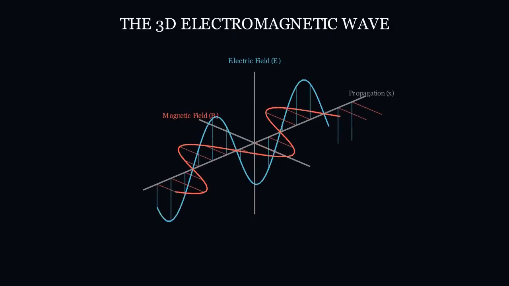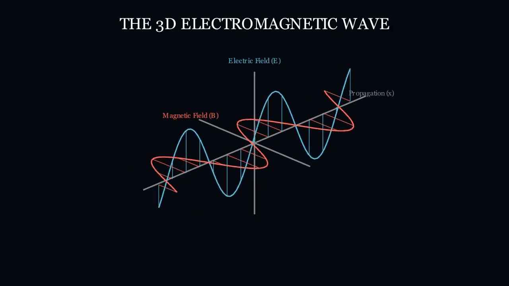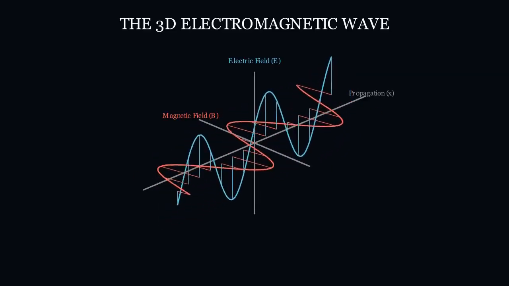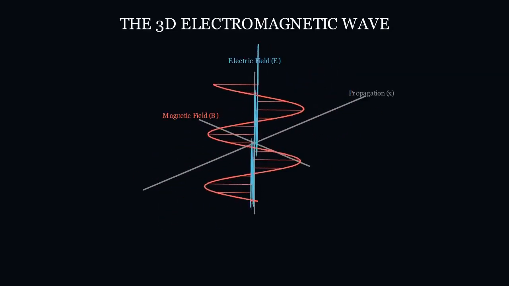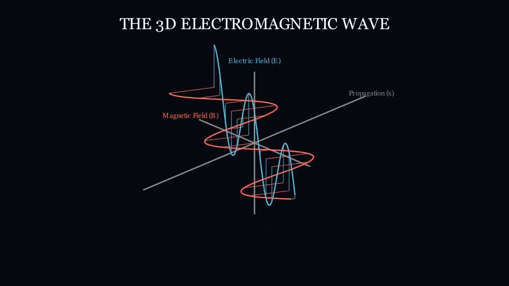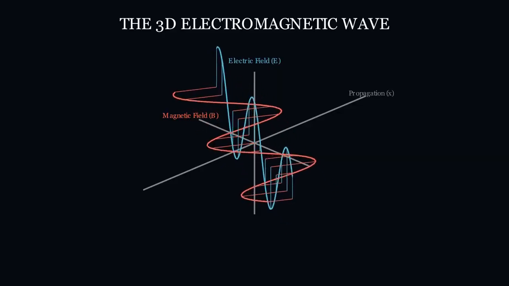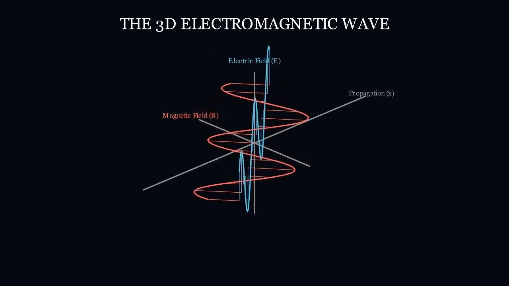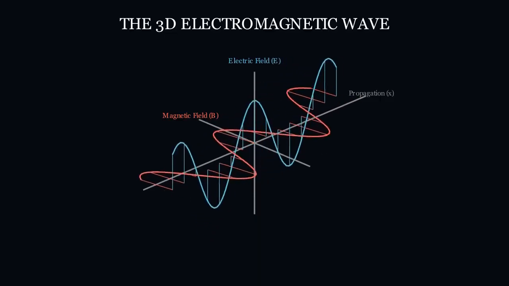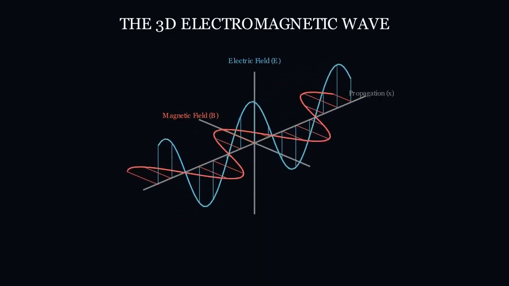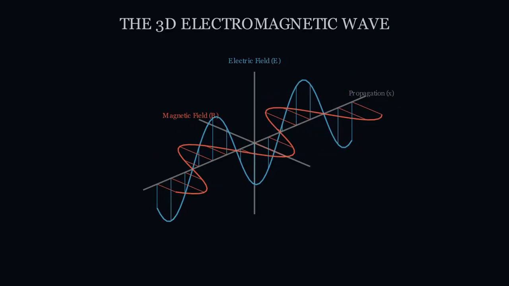To visualize this ripple in 3 dimensions, imagine a plane wave. The electric field vectors oscillate vertically up and down. Perpendicular to them, the magnetic field vectors oscillate horizontally left and right. Both of these oscillations are perpendicular to the direction of travel. As the electric field reaches its maximum value, its rate of change momentarily drops to 0, while the spatial curvature reaches its peak. This continuous orthogonal handoff of energy propagates through space as a transverse wave.